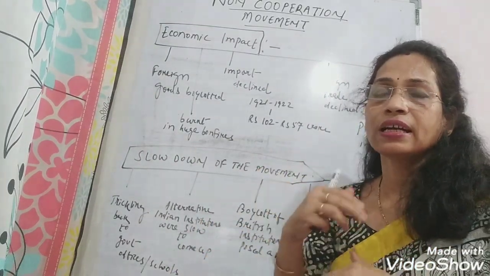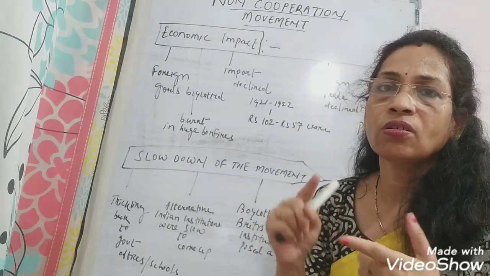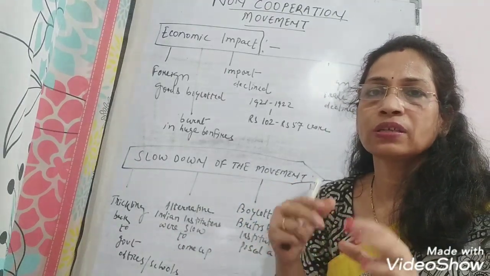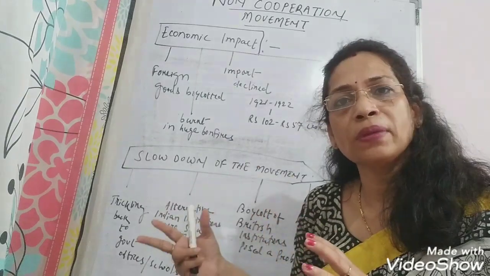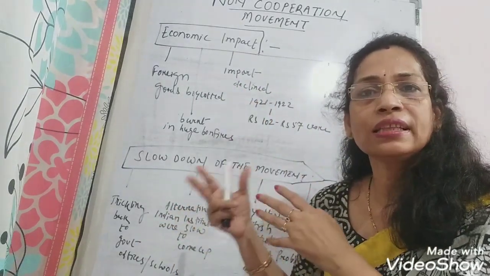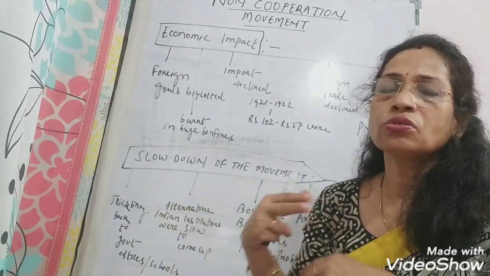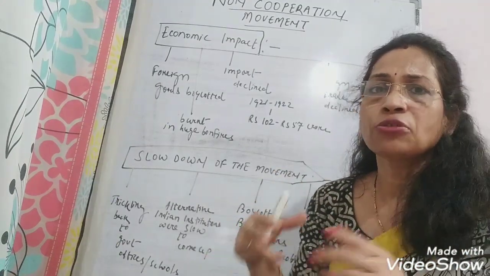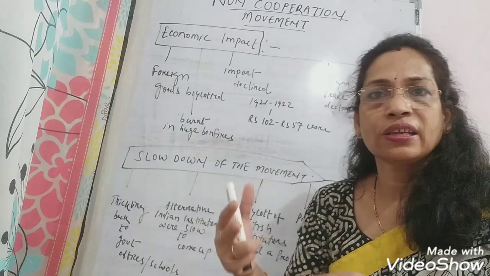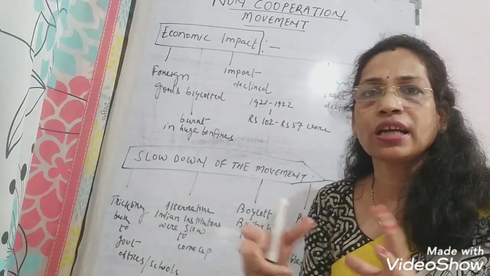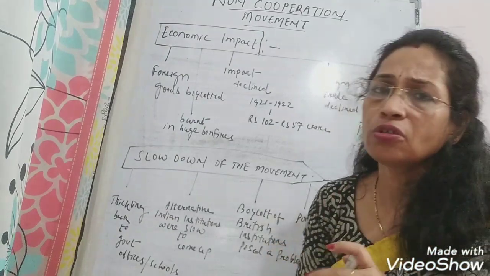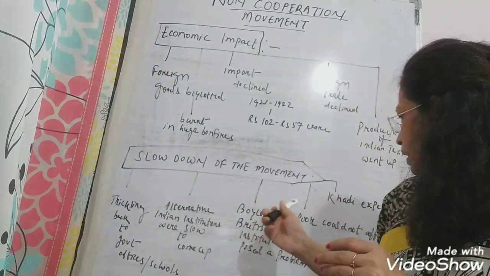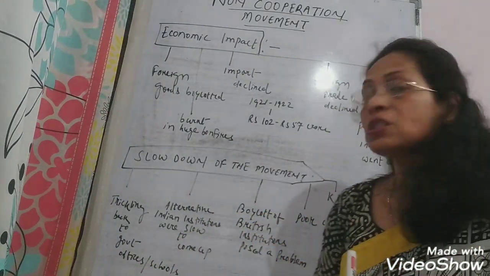So it was not affordable by the poor. And Gandhiji had given a call that all Indians should weave, so that we could give an economic blow to the British, because the British were taking our raw materials and just selling their machine-made goods in India. We could give a great economic blow to the British if every Indian would spin and weave their own clothes and not purchase British clothes. That was the idea of Gandhiji. But it was very expensive for the poor. They could not purchase khadi, and the boycott of British institutions posed a problem.